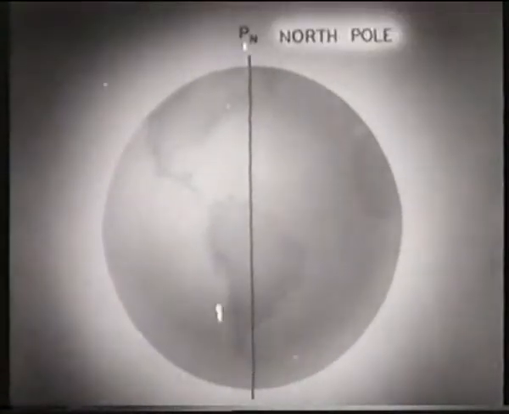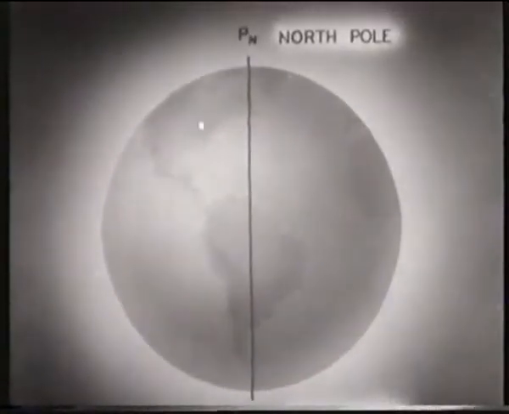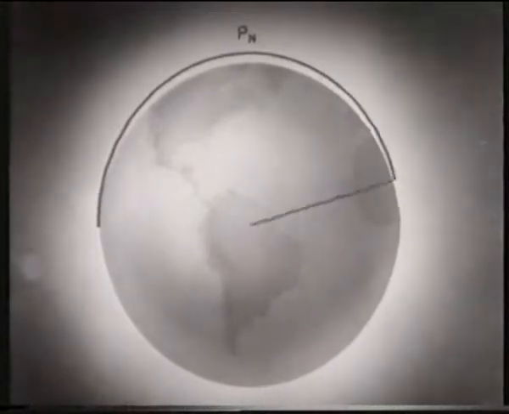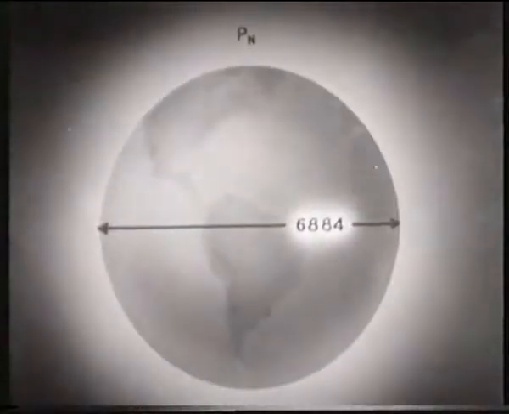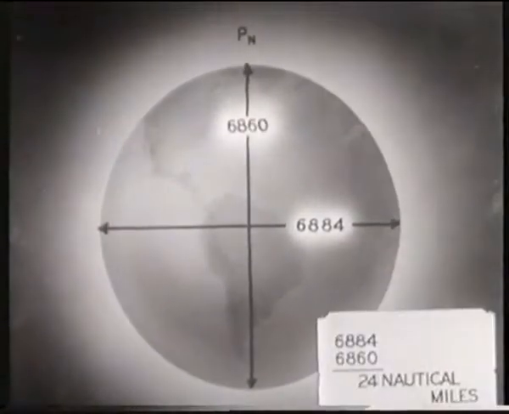First, consider the axis about which the earth rotates. This is called the north-south axis. This end is the North Pole, and this the South Pole. Now, the earth is not a perfect sphere, but is slightly flattened at the north and south poles. This flattening at the poles is taken into consideration when the various navigational tables are computed. But in our studies, we shall consider that the earth is a sphere, that is, perfectly round. After all, the difference in nautical miles between this diameter and this diameter is only about 24 miles.